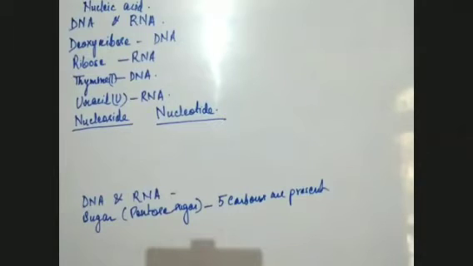There is a slight difference also in their structure. The deoxyribose sugar, which is present in DNA, which is a pentose sugar, of course, is different from the sugar which is present in RNA. And this is ribose sugar, and it is also a pentose sugar. Both are pentose sugars, that means in both 5 carbons are present, but structurally they are a little different.